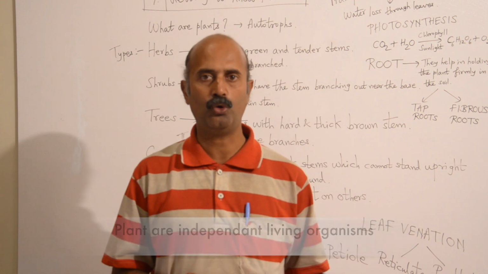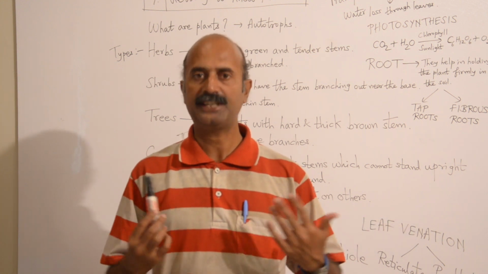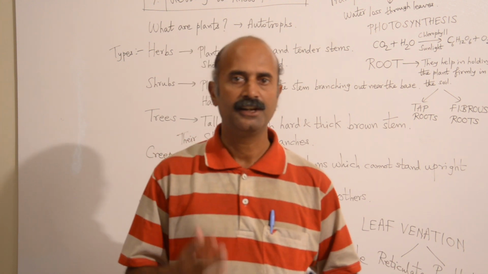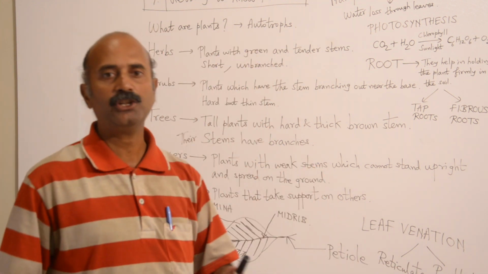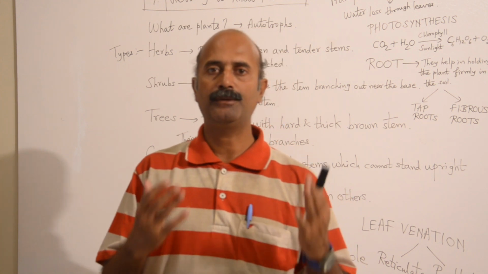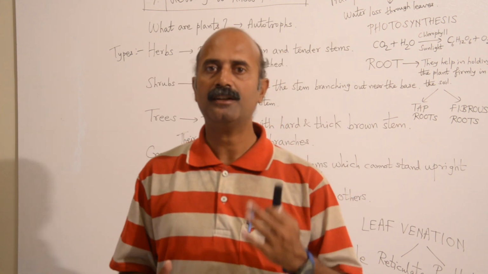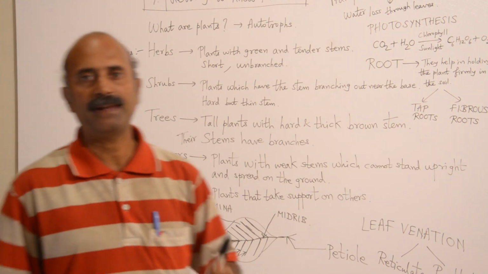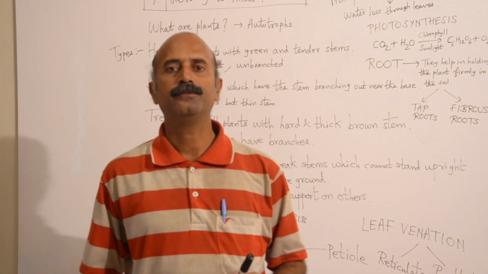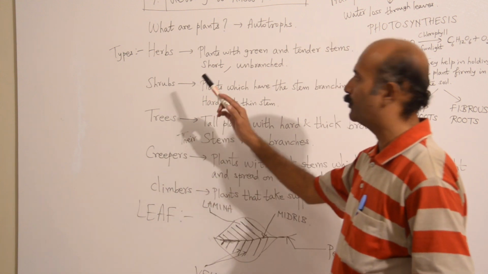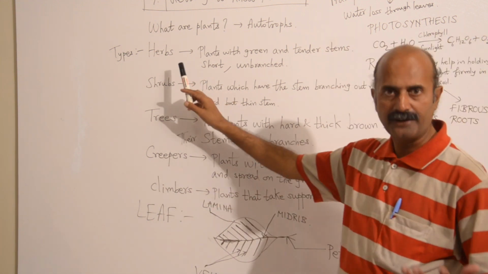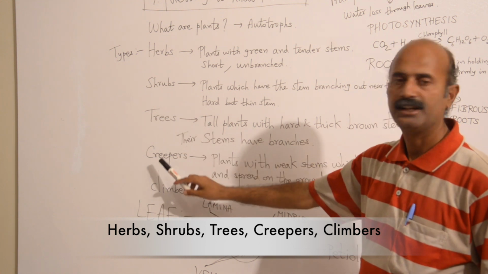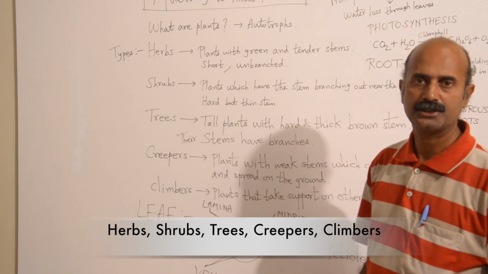They can survive on their own, but we animals, including us, have to depend on plants either directly or indirectly. So now we will get to know plants better. We will study plants in greater detail. There are many types of plants available, starting with herbs. The various types of plants are herbs, shrubs, trees, creepers, and climbers.